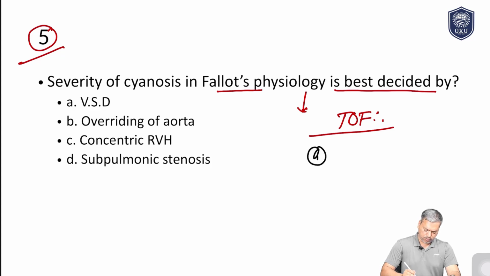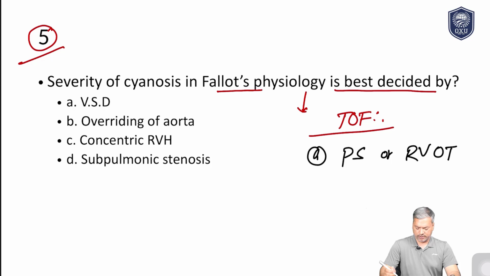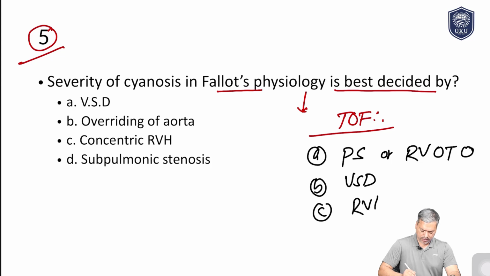The most important component is pulmonary stenosis, also known as subpulmonic stenosis or right ventricular outflow tract obstruction. After that, it's VSD, right ventricular hypertrophy, and overriding of aorta.